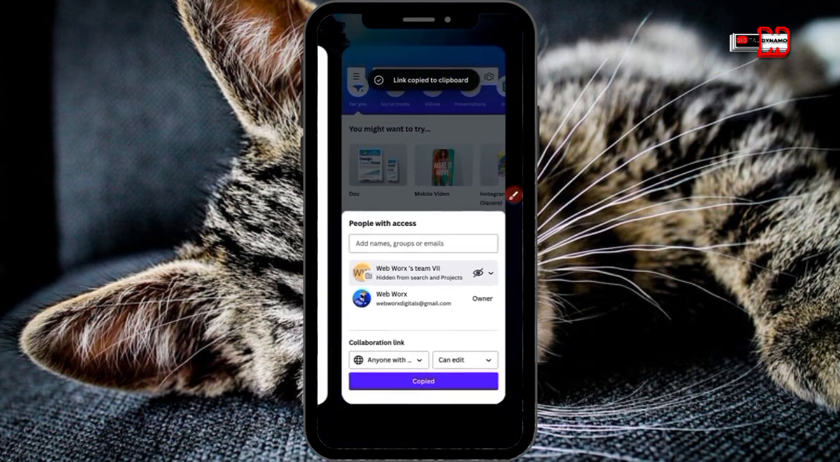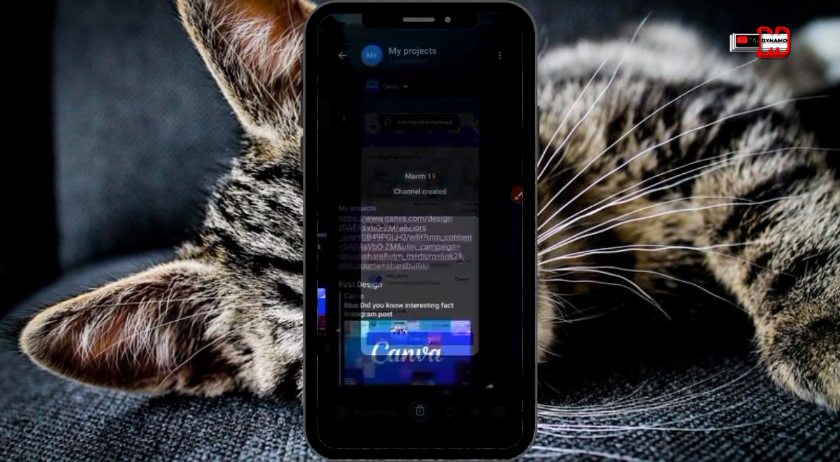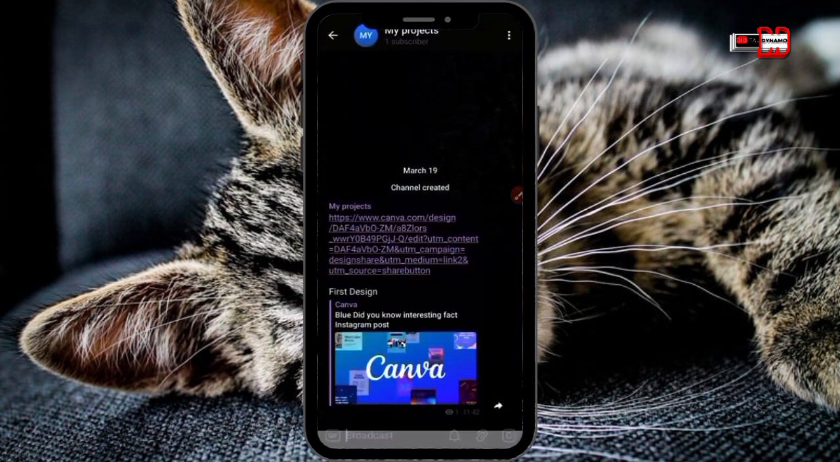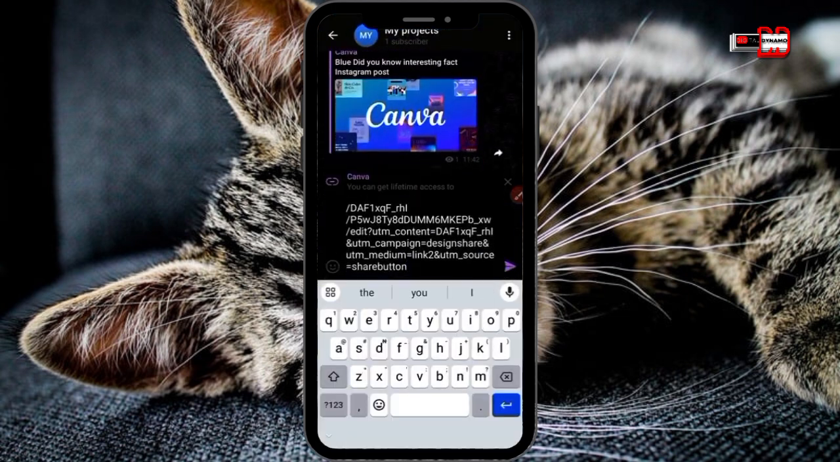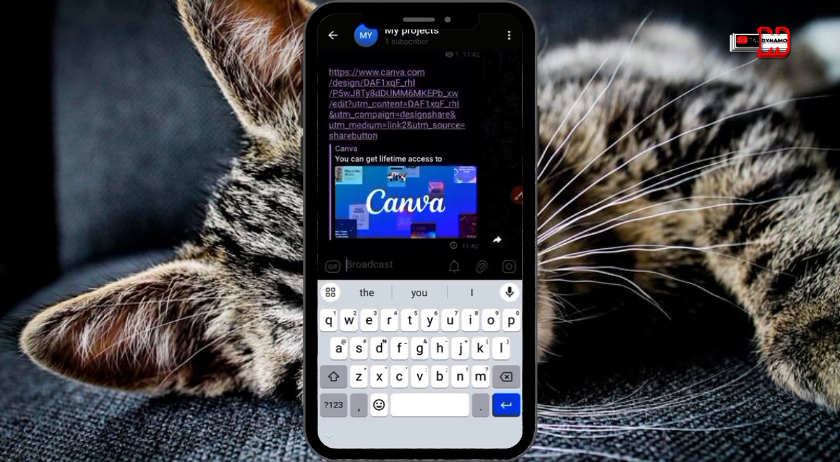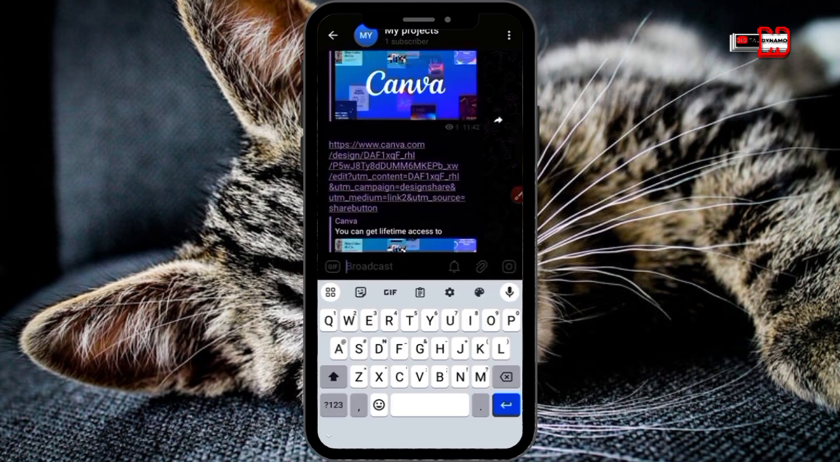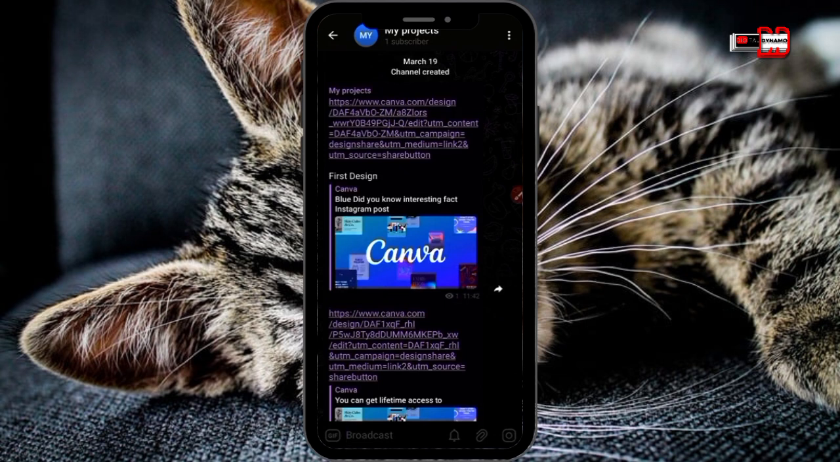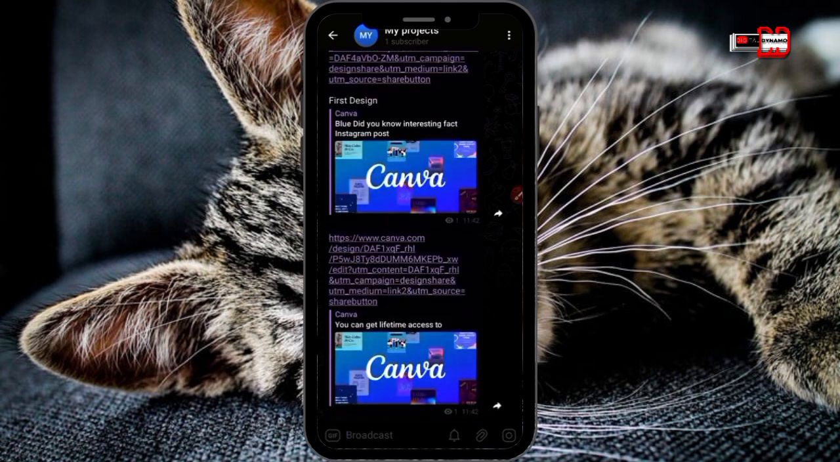Now that you've copied the link, you come over here and paste the link to your Telegram channel. Then you paste it there. What I will advise you to do is to name every link you want to paste. Just add a title to the link. Name every link you want to paste on your channel.